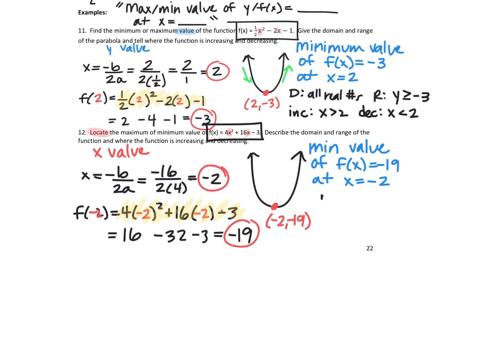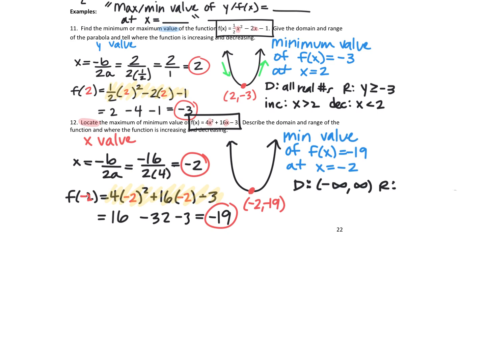And yes, domain, range, increasing, decreasing. So domain is still the same. I'm going to put it in interval notation this time, but just know that either form you choose is fine. So it goes from -infinity to +infinity. Where does the range start? In brackets, -19, so I'm talking about y values, and then it goes up to infinity and beyond.